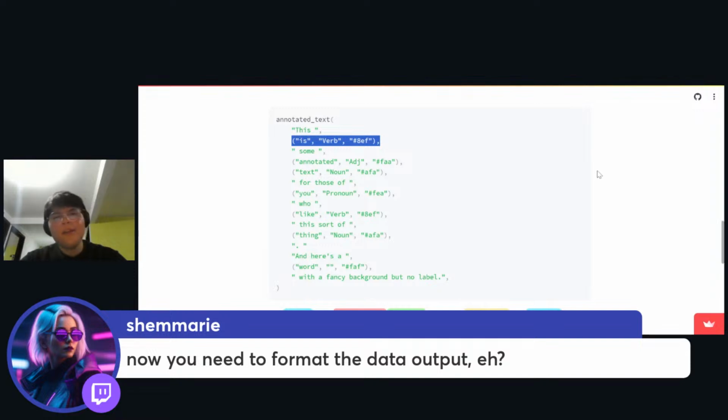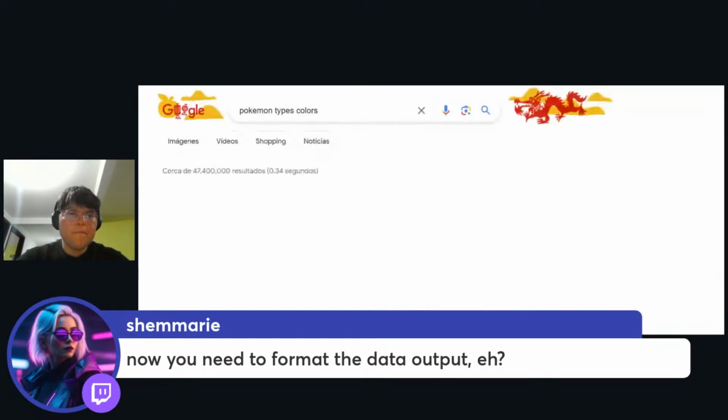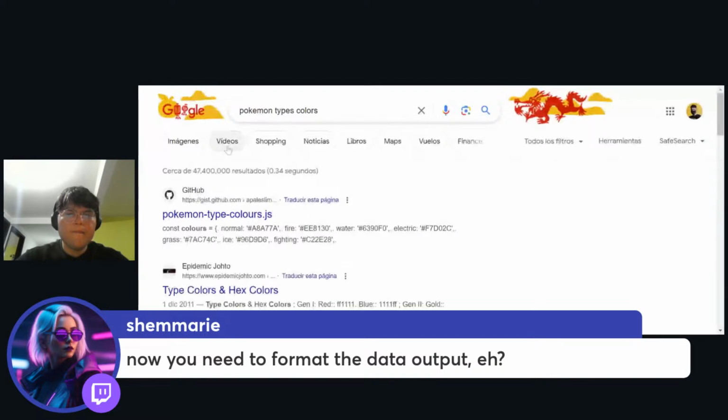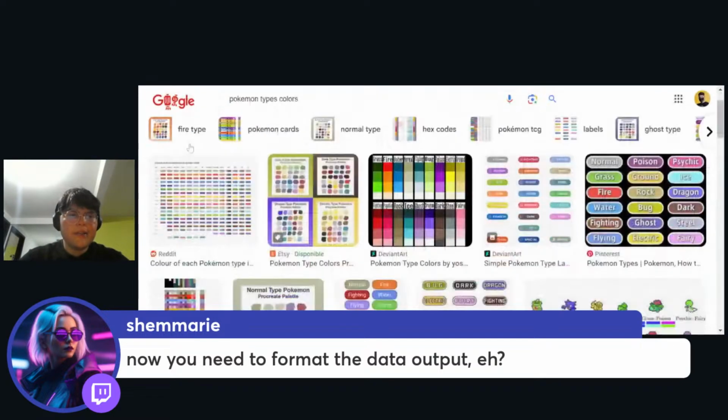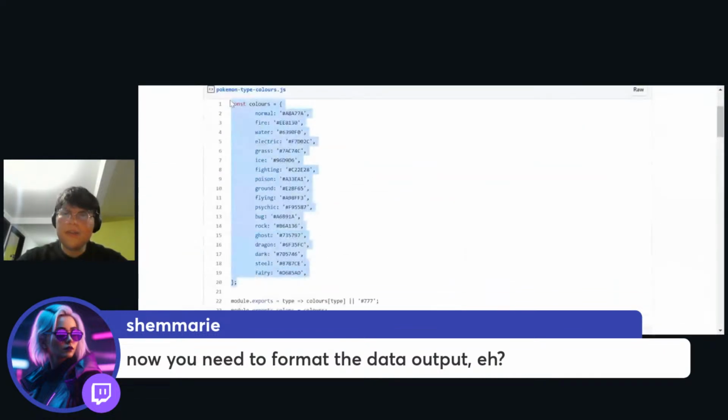And I think we can use that on, I'm thinking, yeah, it is as easy as going here and looking for the data, Pokemon data types, no, Pokemon types colors. Oh, look, this guy has already built a dictionary for us. So that is cool.